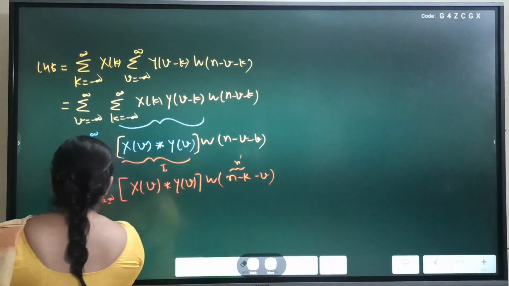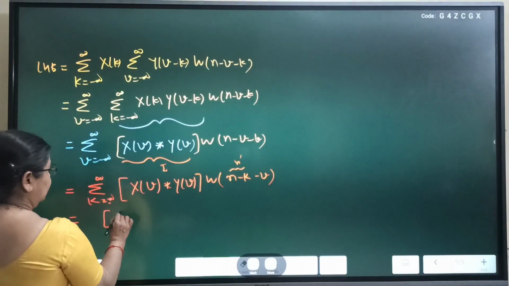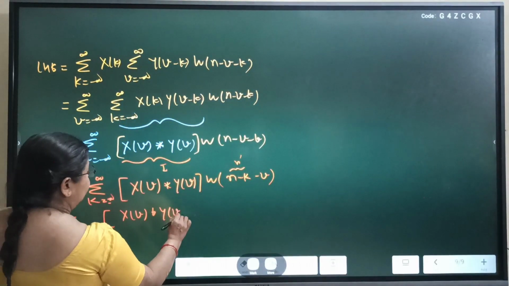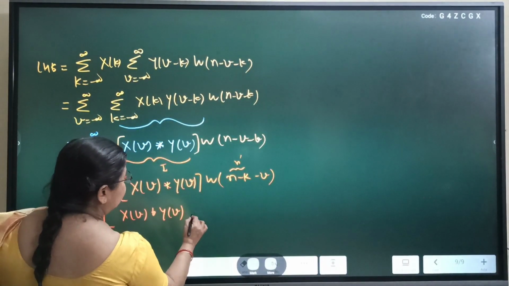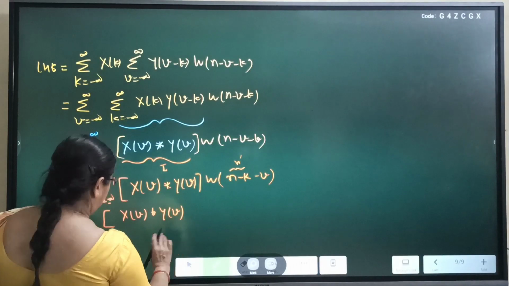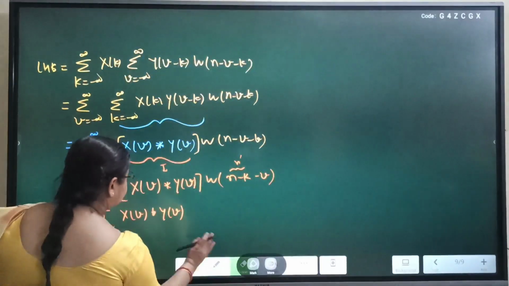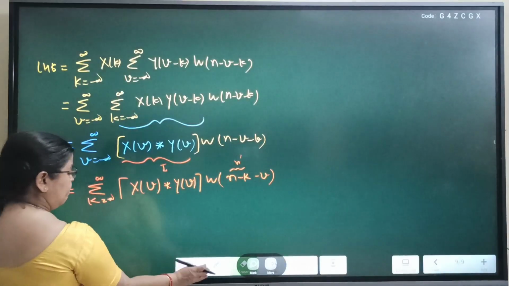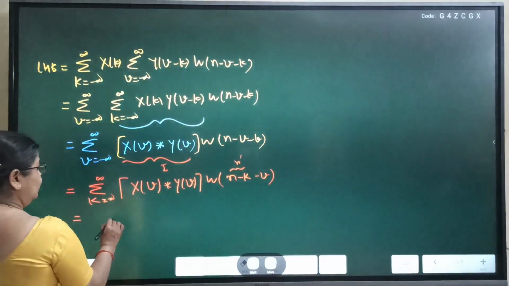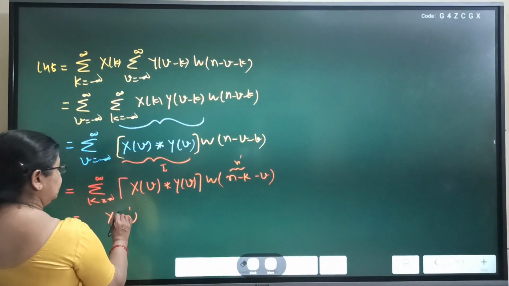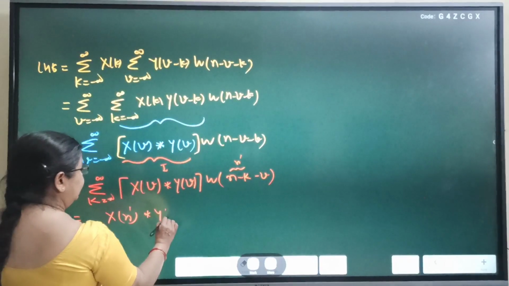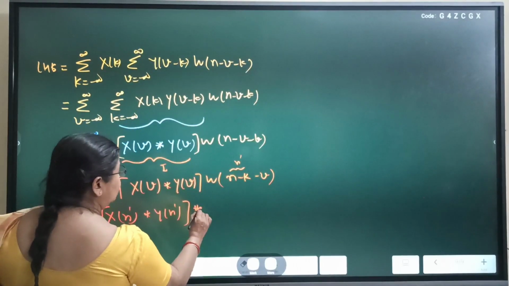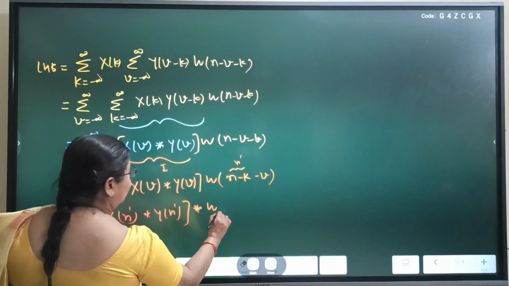So this can be written as x[v] convolved with y[v], and this is equal to x[n dash] convolved with y[n dash] in one bracket, convolved with w[n dash].